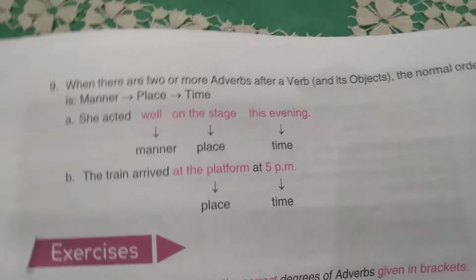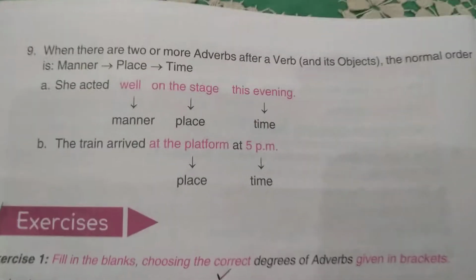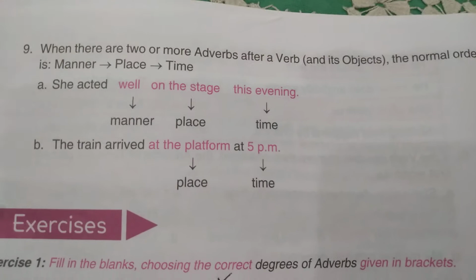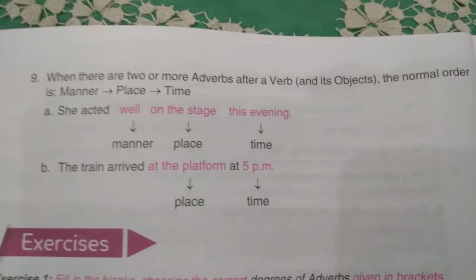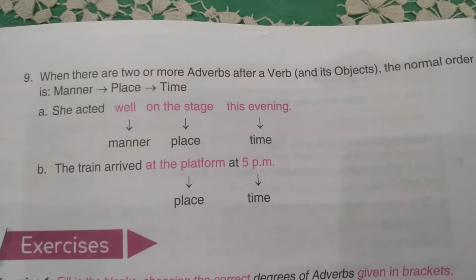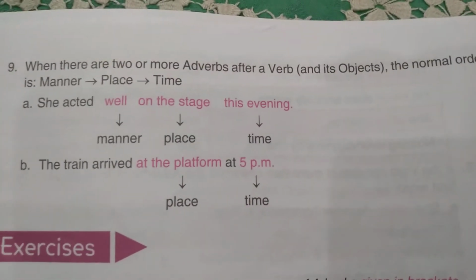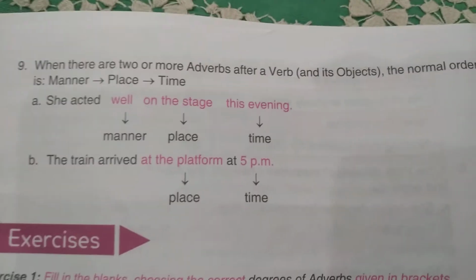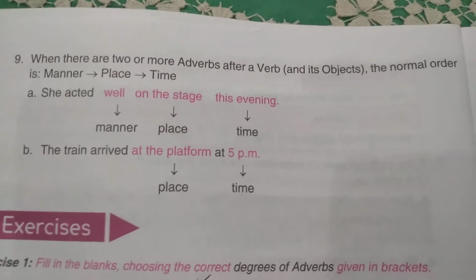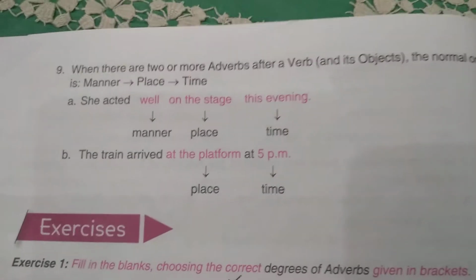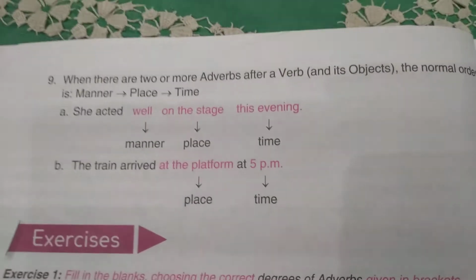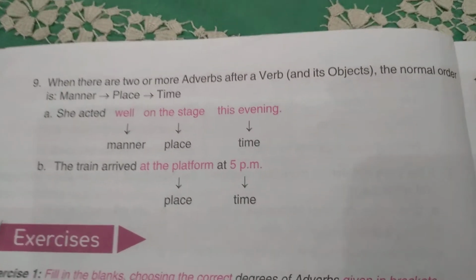Now the ninth rule, and you must understand this rule properly because this will be helpful in rearranging the jumbled sentences. If there are jumbled words, then with the help of this rule you can rearrange them. When there are two or more adverbs after a verb and its objects, the normal order is: if there are more than two adverbs, then there is a particular order.